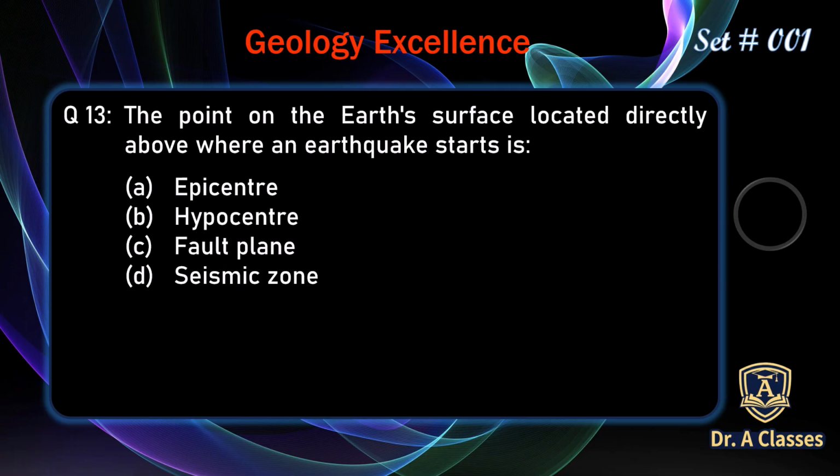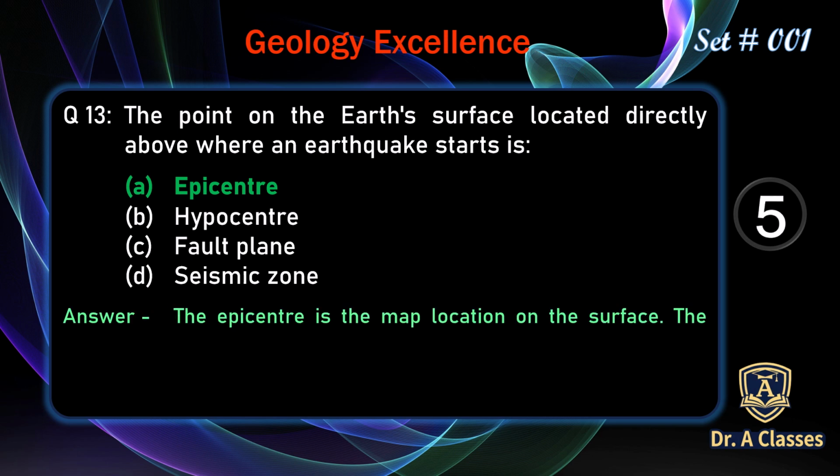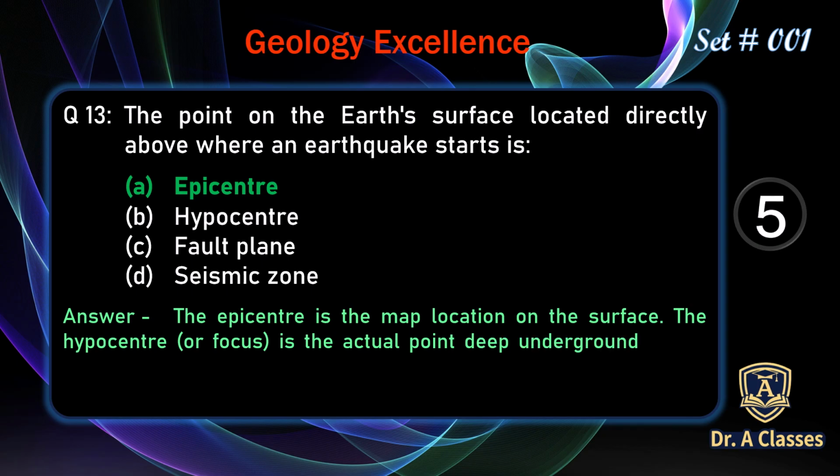The point on the Earth's surface located directly above where an earthquake starts is A. Epicenter, B. Hypocenter, C. Fault plane, or D. Seismic zone. The correct answer is A. The epicenter. The epicenter is the map location on the surface. The hypocenter or focus is the actual point deep underground where the rock first breaks.